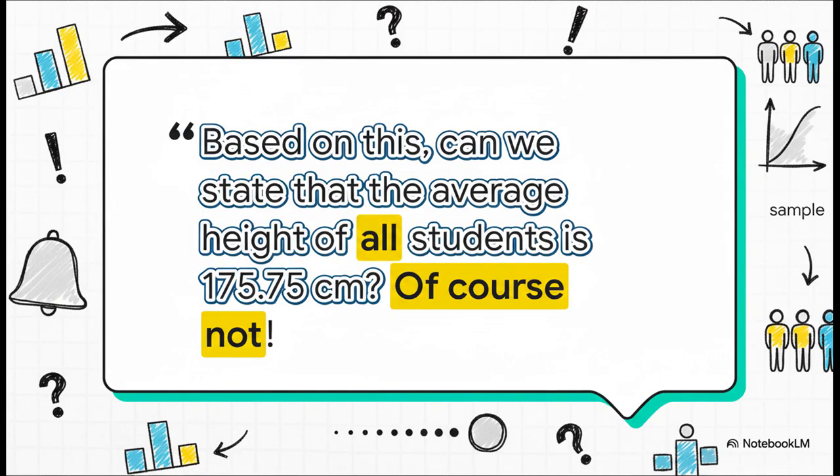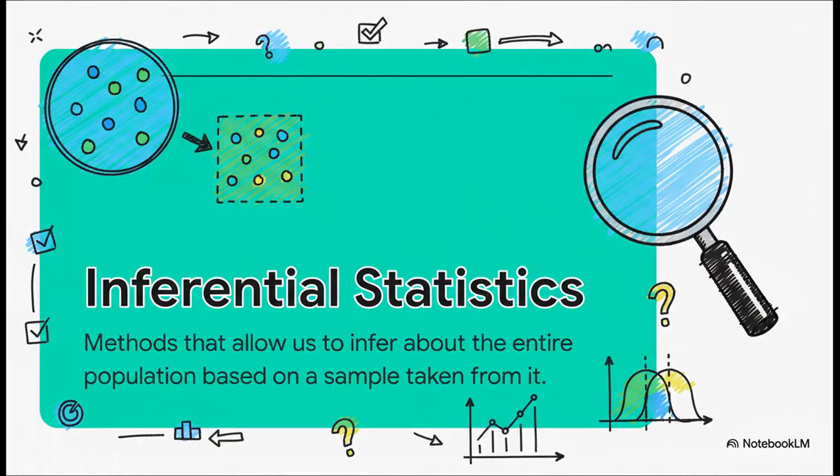And this is so important to get, that number only describes our little group of 4. To then turn around and claim that's the average height for all students everywhere? No way. That would be a huge leap, and we just can't justify it. Our description is stuck with our sample. So how do we make that leap? How do we go from our small group to the big one? Well, that's where the real power move comes in. We need inferential statistics. This is the amazing toolkit that lets us build a bridge from the data we have to the truth we're searching for in the whole population.